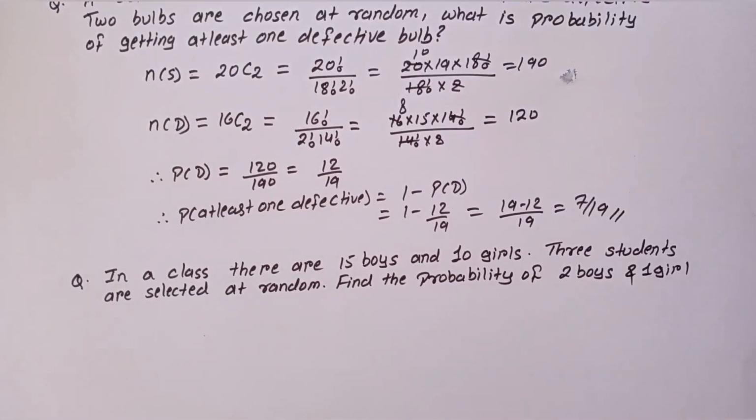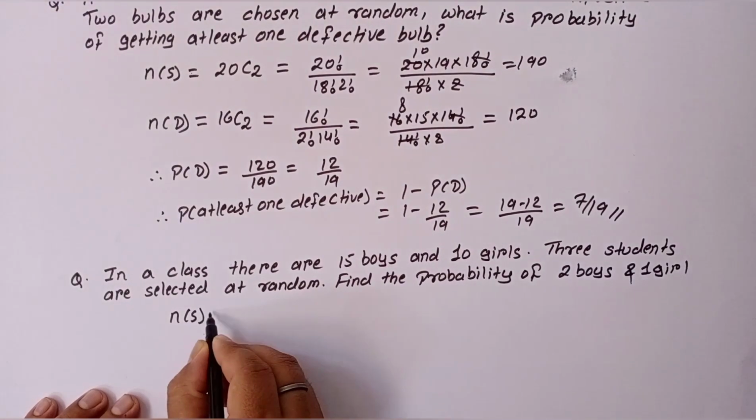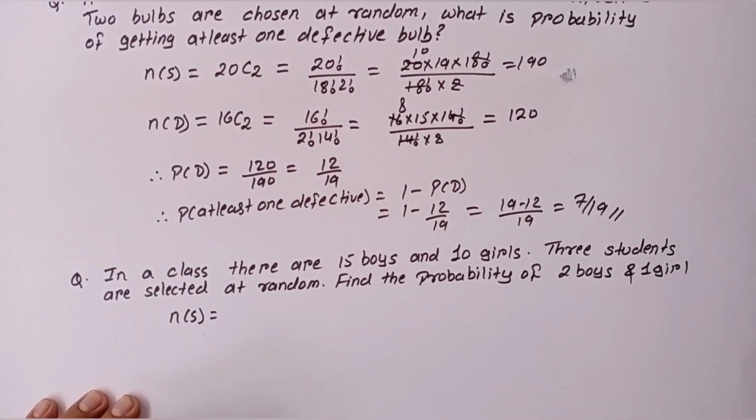Let's solve the next question. The question says in a class there are 15 boys and 10 girls. 3 students are selected at random. Find the probability of getting 2 boys and 1 girl. Let's first find the sample space. There are a total of 25 students.